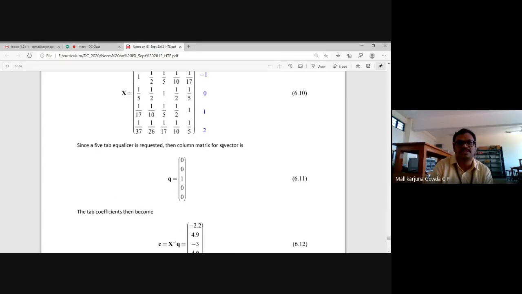The output of the channel equalizer I should get, because I am applying the Nyquist criterion, is 1 only when n equals 0. For other values, it is 0. So this is the Q matrix. It has 5 elements, 5 rows and 1 column, so 5x1, and in that only this element is 1. This is C0, this is C1 and this is C2, and this one is C-1 and this is C-2.